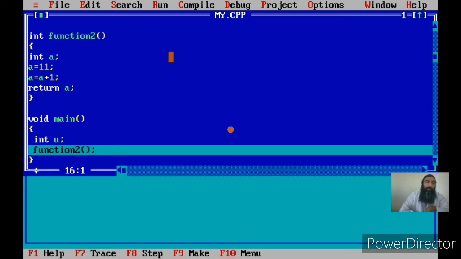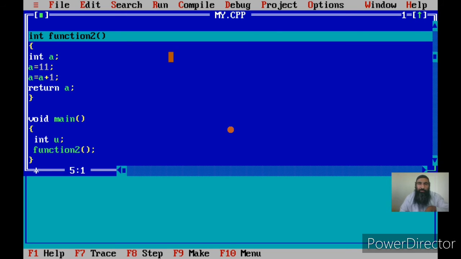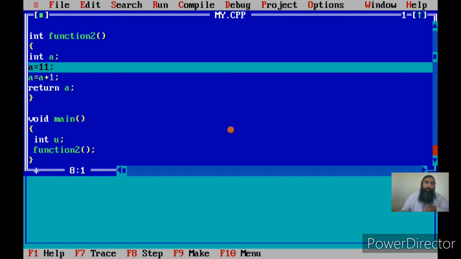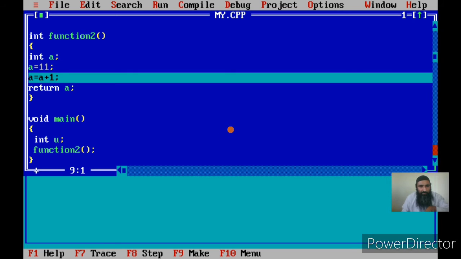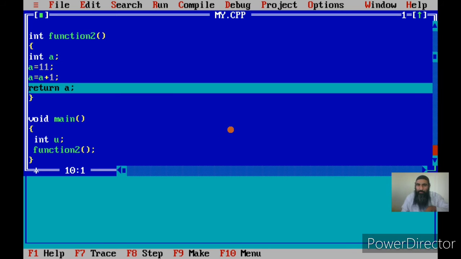Okay, now the CPU has started executing function 2. So the first and second statements have been executed, and on encountering the return, the address that was saved in the memory and the contents of the registers are reloaded back by the CPU.